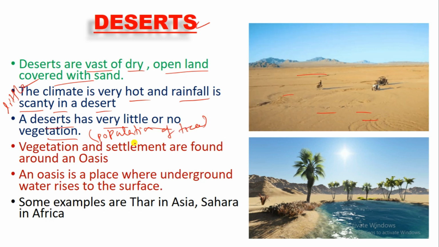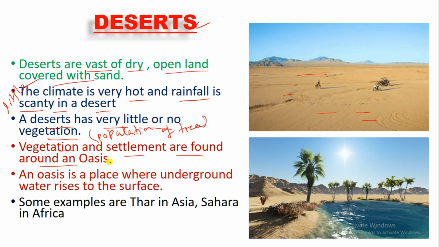How many trees there are in an area is called vegetation. So there are fewer trees in a desert. A desert has very little and low vegetation. That means no trees are there, or if trees are there, they are in small numbers. Vegetation and settlements are found around oases.